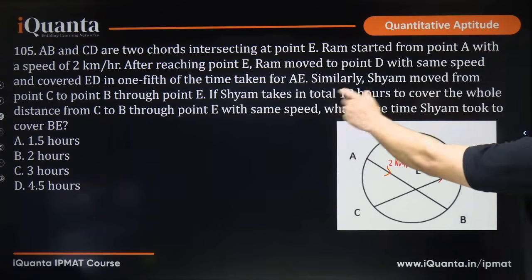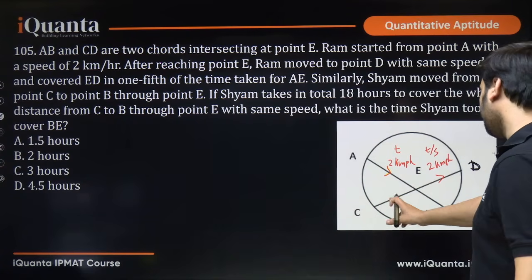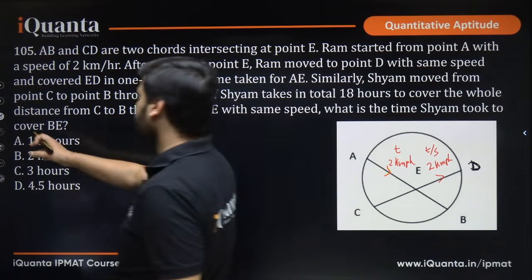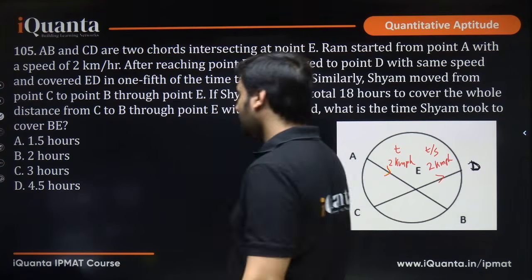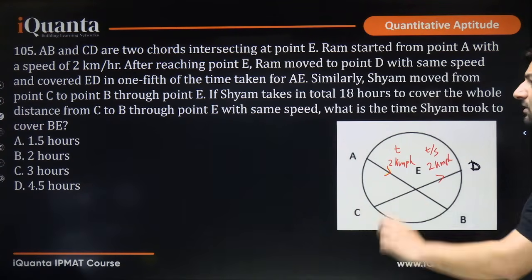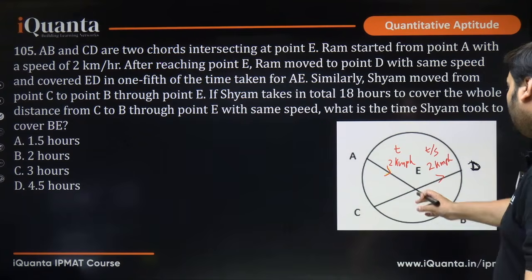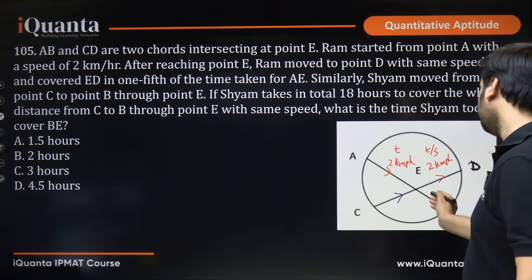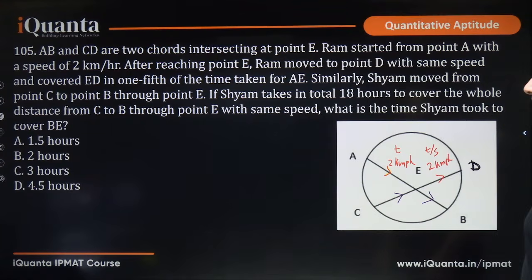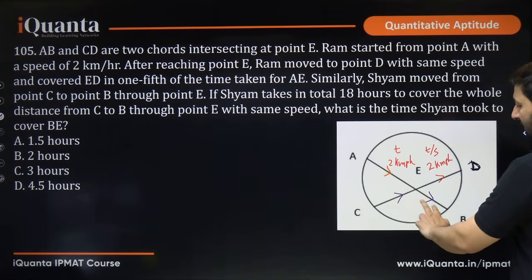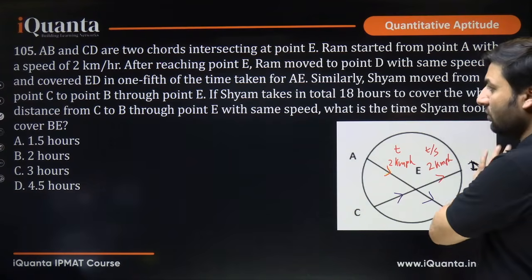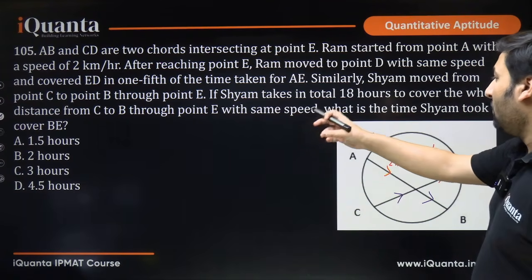Similarly, Shyam moved from point C to B. So Shyam is moving from C to B. For Shyam, let me use another color, say I'll use this blue color. Shyam moved from point C to B through point E. So he came like this and he went like this. If Shyam takes in total 18 hours to cover the whole distance from C to B. So for Shyam, we don't have the time in parts, for this part and this part, we have the total time, with the same speed.